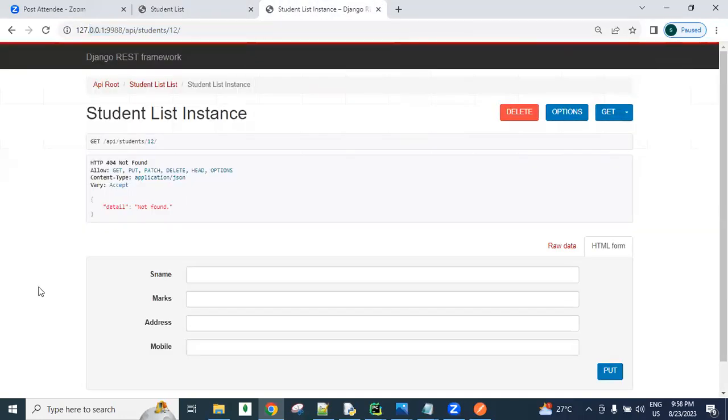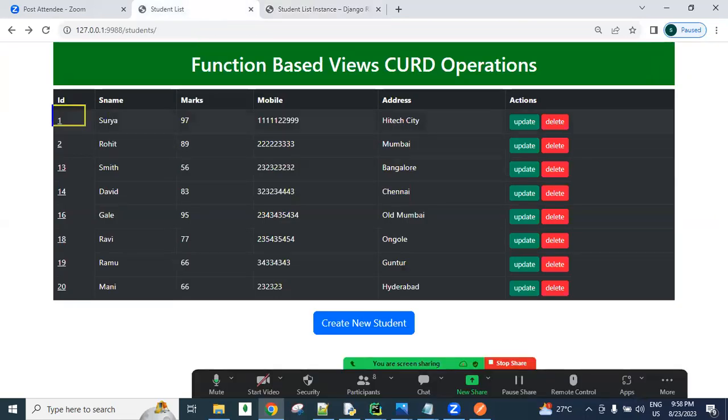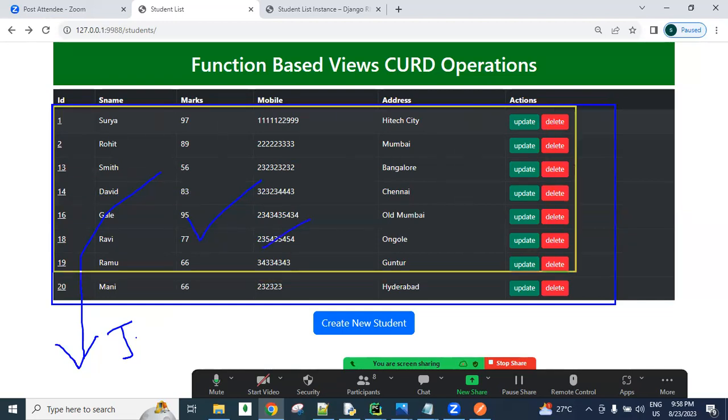We have dumpdata and loaddata, and along with those commands, we can give some additional inputs and get data in different formats. All this data I have in the database table, guys. I can load this data into a JSON file. I want to load it into the JSON file, I want to load it into the Excel file, I want to load it into the CSV file, the comma separated file. For all these things there are separate commands, guys. Using those commands we can load. Otherwise, we can write the logic also.